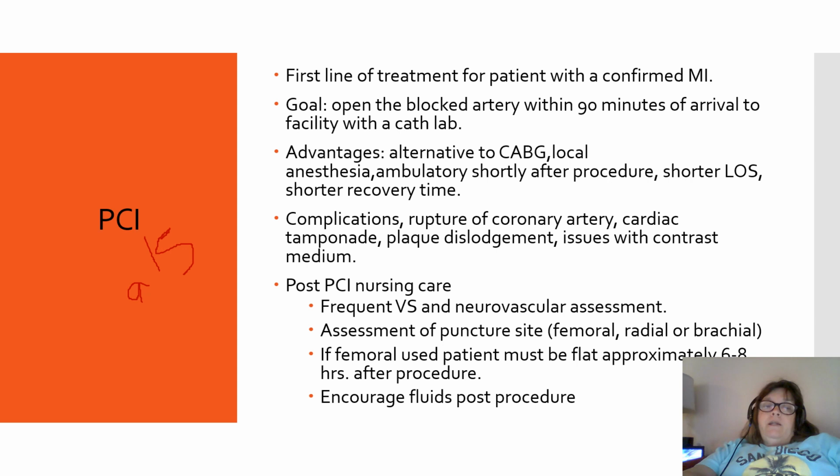I'm going to try to write it out. Q15 minutes times 4. Then Q30 times 2, and then Q hour. You're assessing the puncture site, and you're also checking distal pulses to the site. So if it's radial, you're likely checking brachial pulses, and you're checking capillary refill of the hand, and color and sensation. If it's femoral, then you're checking pedal pulses, and they'll usually mark the area of the pedal pulse with an X on it.